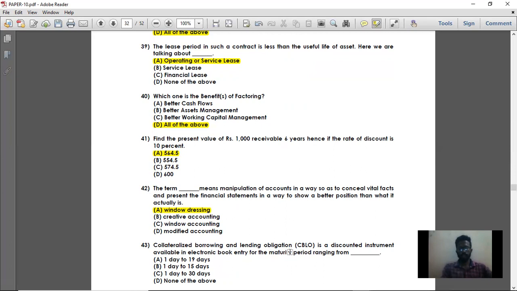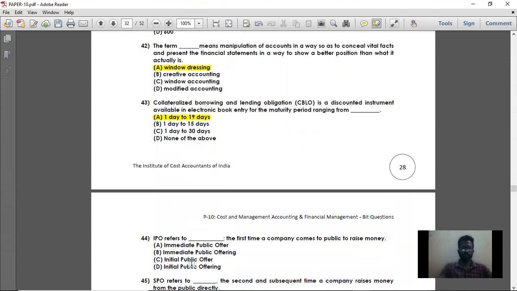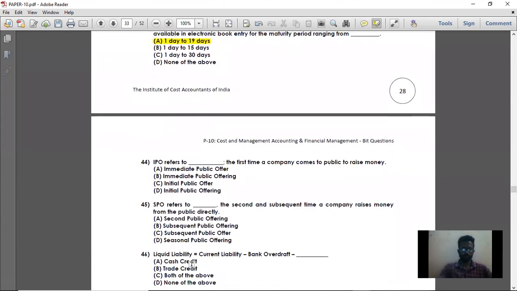Collateralized borrowing and lending obligation is a discounted instrument availed in an electronic book entry for a maturity period ranging from 1 to 19 days. So this particular CBLO is a discounted instrument. It is also an instrument which can be procured for the procurement of funds. The maturity period for the CBLO is 1 day to 19 days. So question number 43 answer is option A.